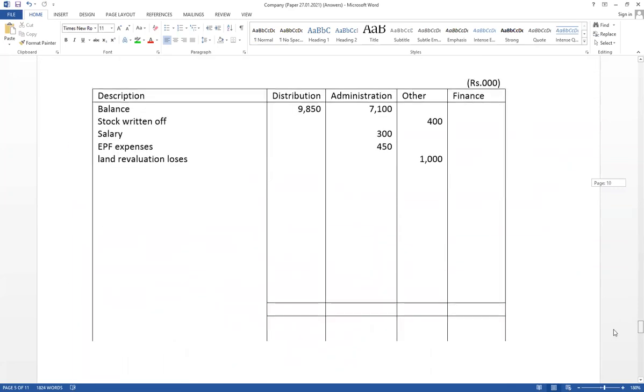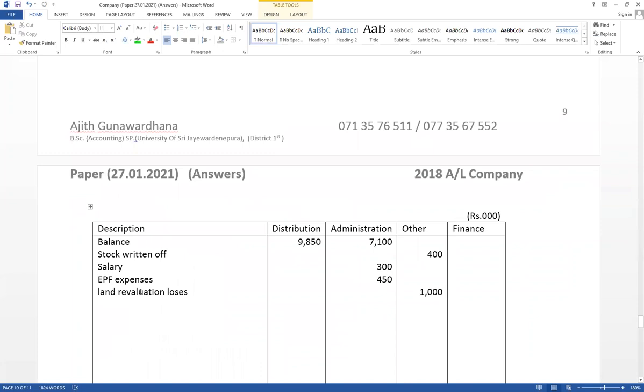Workings as a motor vehicle disposal loss. The motor vehicle disposal loss was erroneously included under distribution expense. Therefore, here minus 250. That value should be included under other expense.